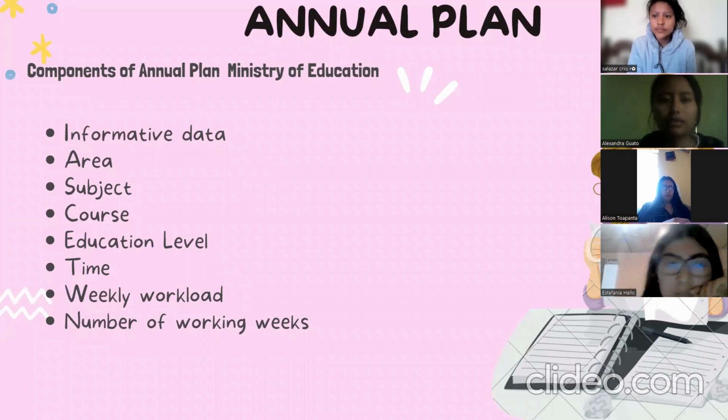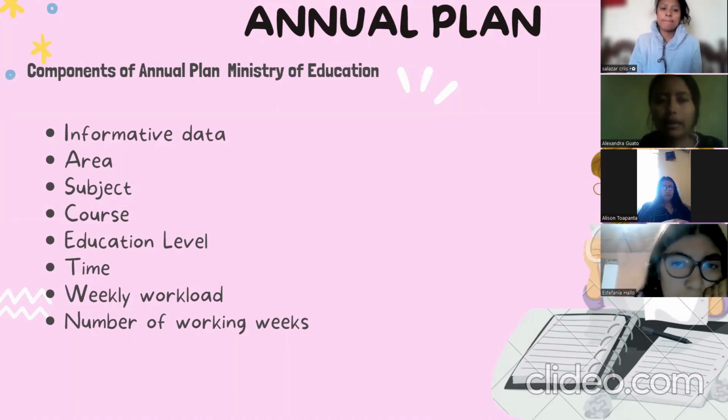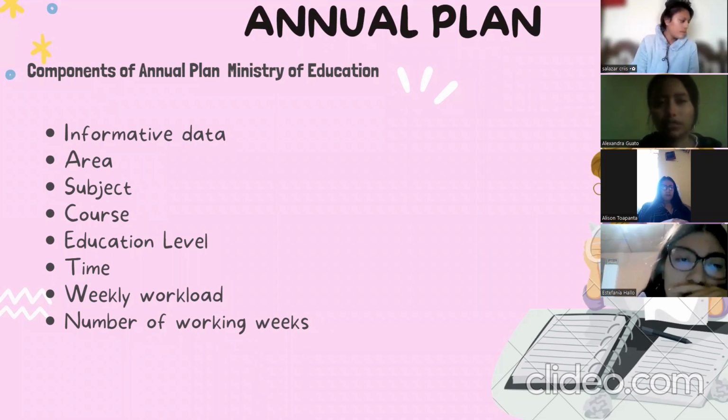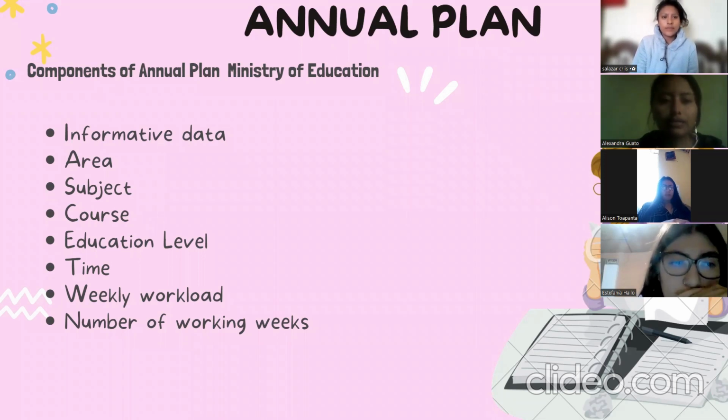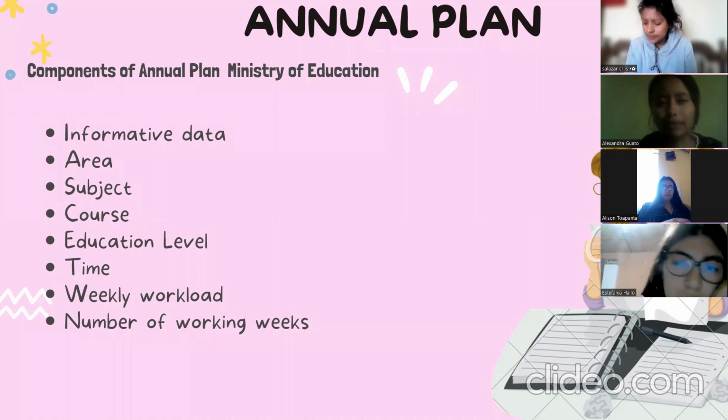Informative data. This section must include the name of the institution, the educational level, and the name of the team of teachers that elaborates the plan. Area. It corresponds to the areas in the EGB and BGU study plan: language and literature, mathematics, natural science, social science, foreign language, physical education, and cultural and artistic education.